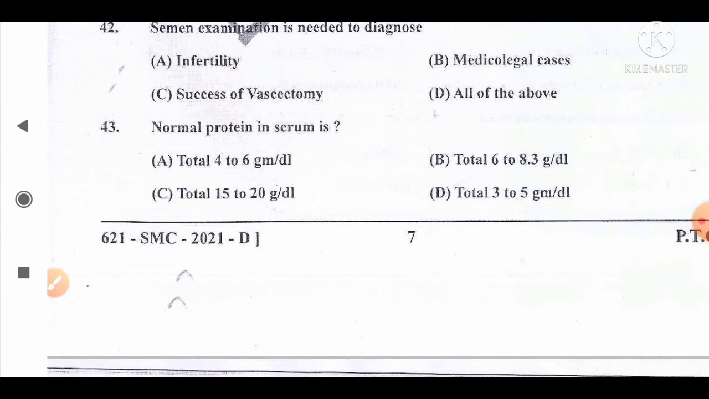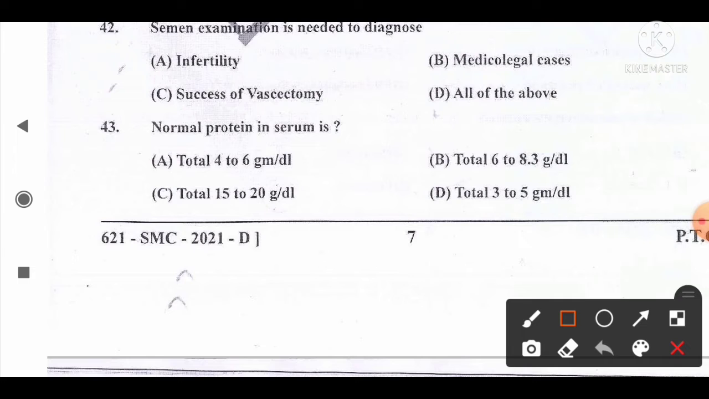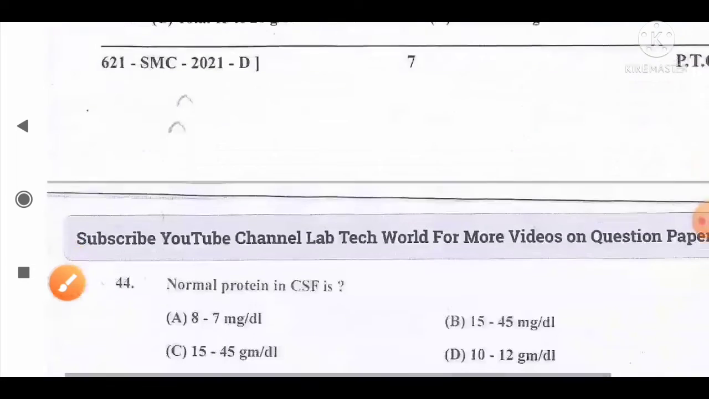Move to the next question, number 43. Normal protein in serum is option A, total 4 to 6 grams per deciliter, B, total 6 to 8.3 grams per deciliter, C, total 15 to 20 grams per deciliter, D, total 3 to 5 grams per deciliter. The correct answer for this question is option B, it is normally 6 to 8.3 grams per deciliter. So option B is the correct answer.